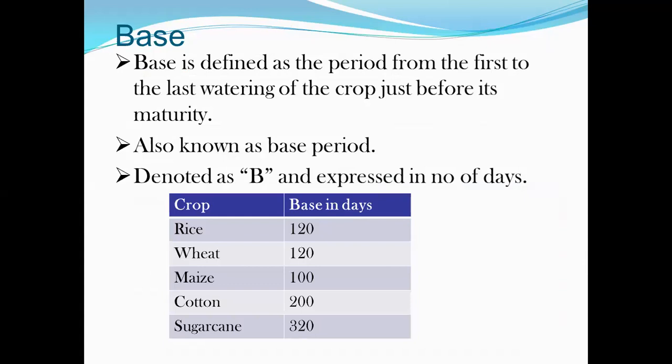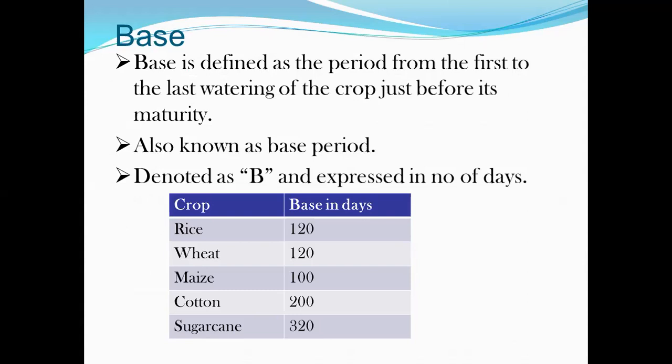The crop period is the total period during which the crop remains on the field, whereas the base period is the total period during which irrigation is done. Generally the crop period is slightly greater than the base period, but normally both are assumed to be equal, and unless mentioned otherwise, it is expressed in days.